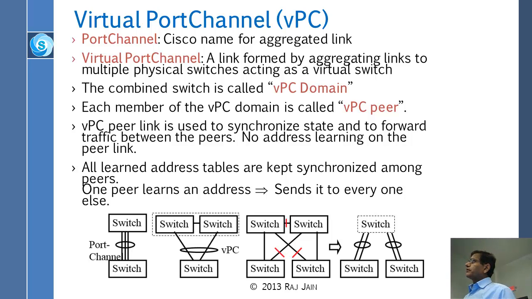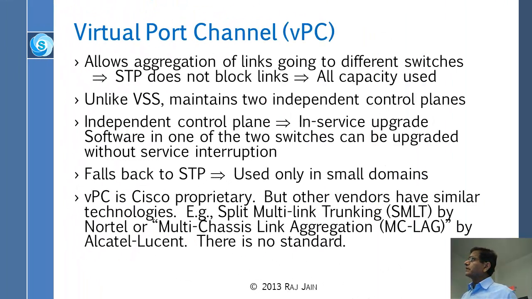Anyway, this is a little bit difficult to explain, but let's move on to the next issue, which is the fast fallback to STP. When you take out one switch, it is like STP: the switch has to announce that it has 2 links and so on. So it's fast fallback to STP, and it is not really used for very large domains. Large domains means 1,000 port switches or combining 1,500 switches. It's small, maybe combining 2, 3, or 4 switches.